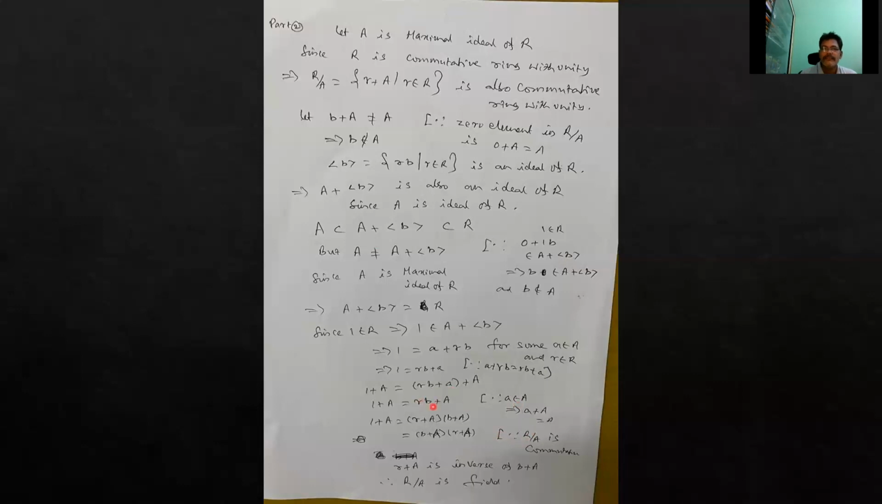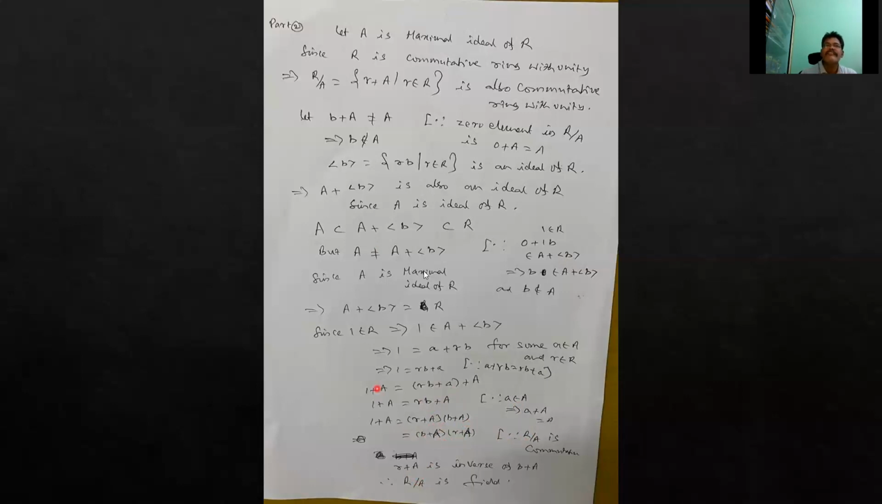Therefore, rb plus A can be written as 1 plus A, (r plus A) into (b plus A), that equals, since it is commutative, (b plus A) into (r plus A). So finally, the inverse of b plus A is r plus A, small r plus A. Therefore, R/A is a field.